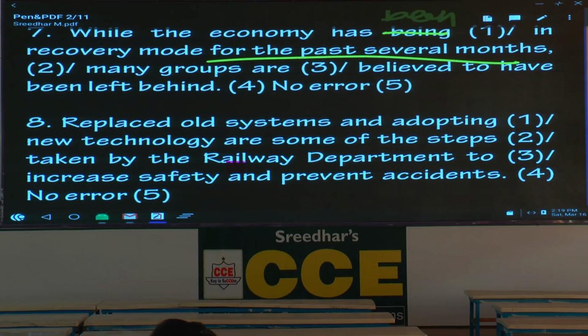What is the first use? This is the most important tense. The first use, we use it to express an action that happened in the past, but for which the time aspect need not be mentioned. Past action, time is not important. We use present perfect tense. And we use this particular use in conversational English, also at the workplace quite often.